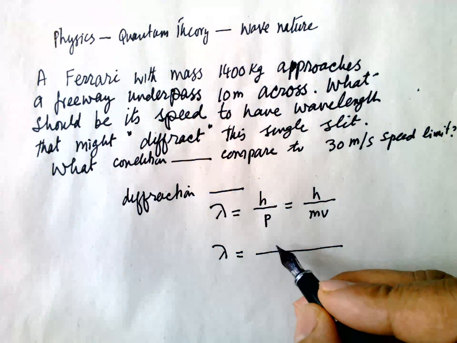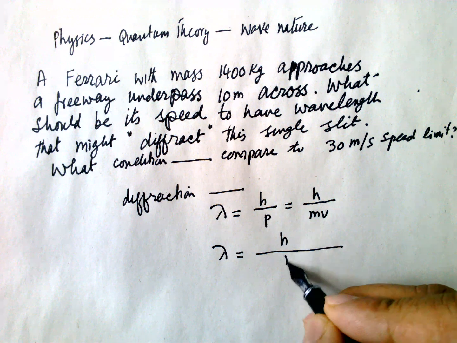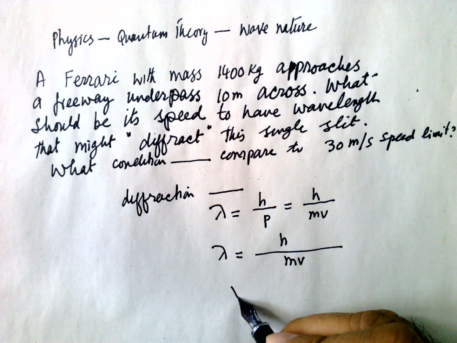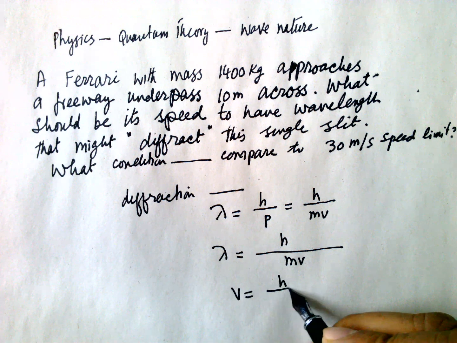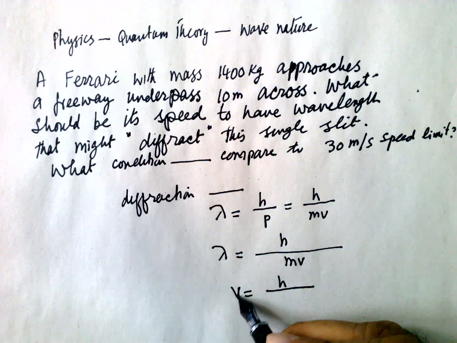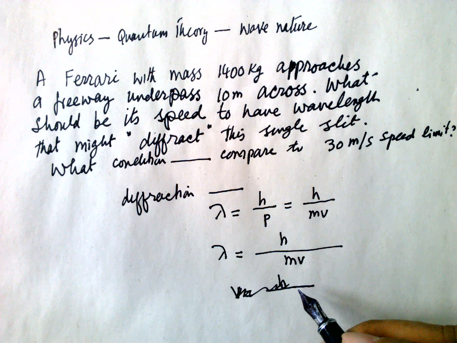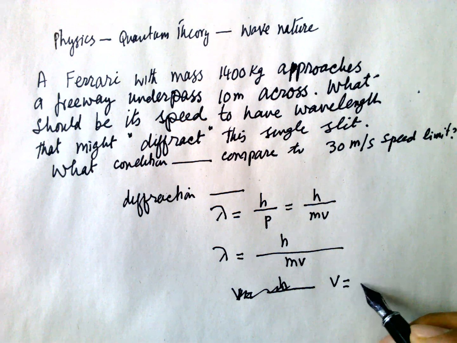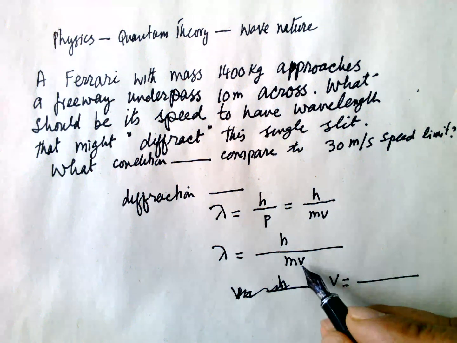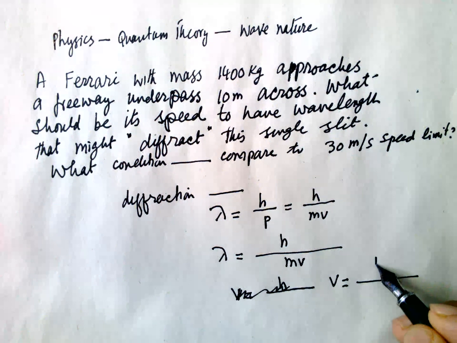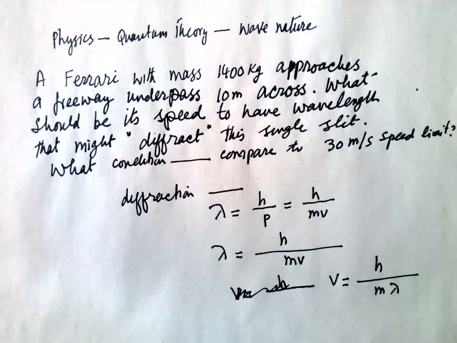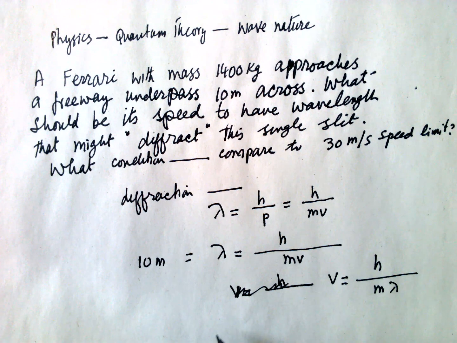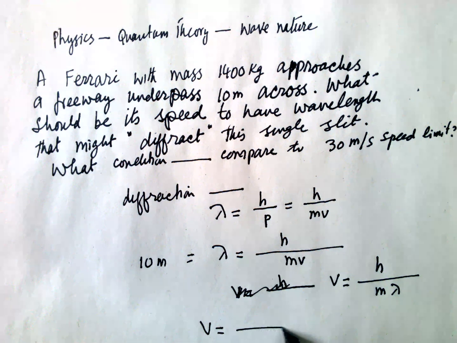So the wavelength is h over mv. Then what should be the speed? So v is equal to h over m lambda. We will consider lambda as 10 meters. So the speed is equal to h